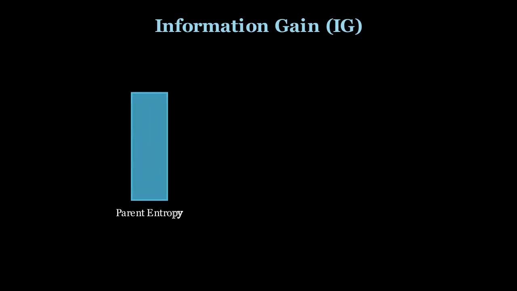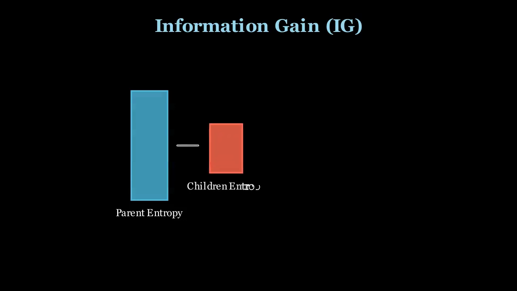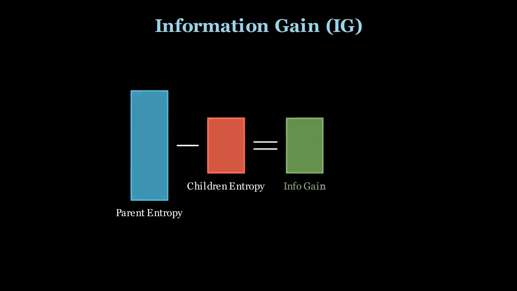Once we have a way to measure impurity, we use information gain. This is the reduction in entropy achieved by splitting the data on a specific feature. The algorithm tries every possible split on every feature and picks the one that maximizes this gain. This is a greedy approach.